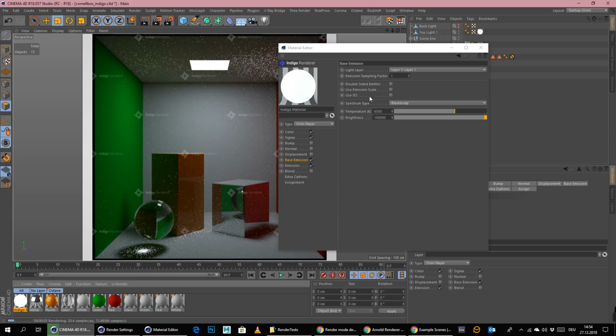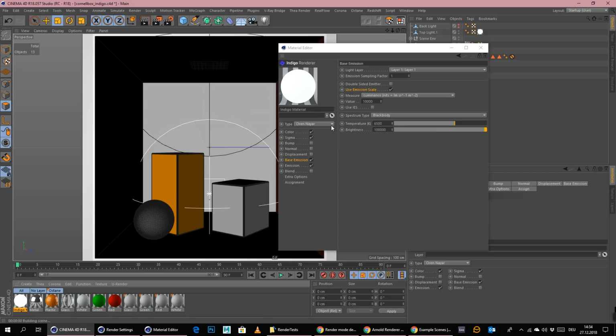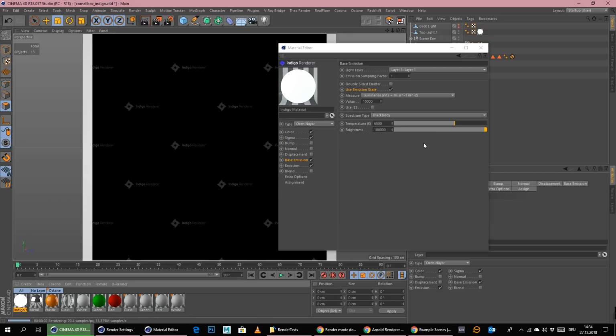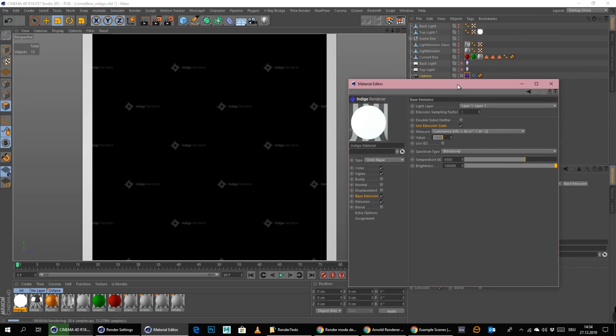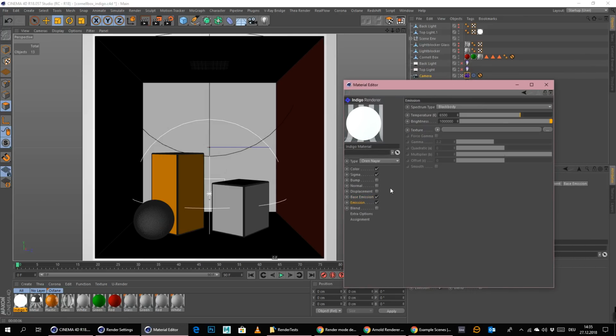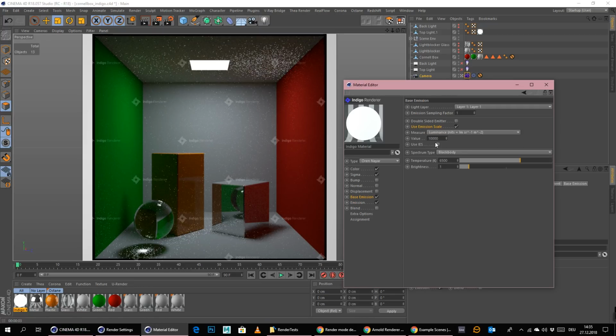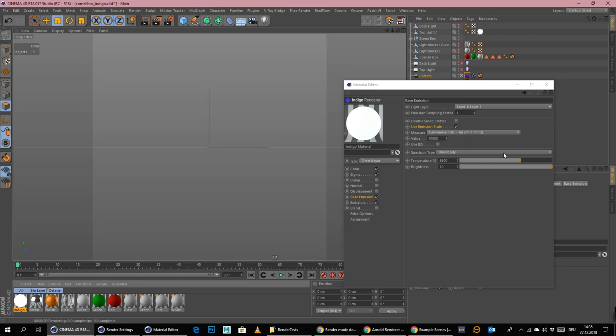Nope. Still not working. Use emission scale. We could use this here. Change this to nits maybe, and maybe change this here to 10,000. I don't know, let's see. Okay, something has changed, that's for sure. Let's maybe change this back to 1. Okay, let's try it again. If we get anything now. Yes, we do get something now. That's really crazy. Wow.